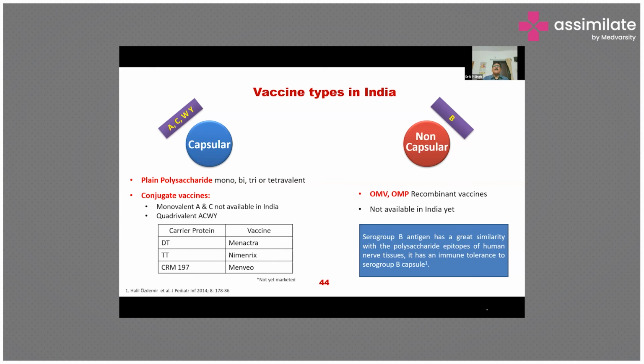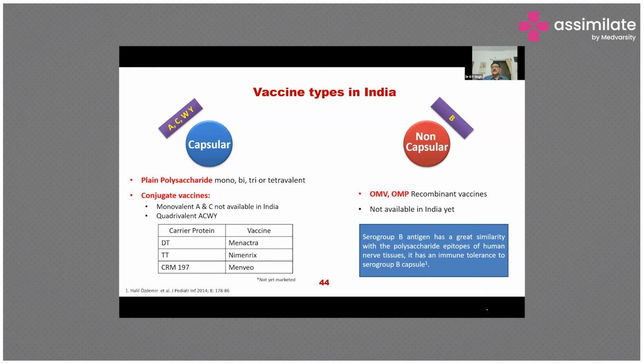One is the monovalent vaccine that is recommended. You can say the schedule is there. It is manufactured in India, but it is not being used in India. So it is being exported to the African countries. It is made by Serum Institute of India. It is a vaccine against serogroup A. Its name is MenAfriVac. So it is only supplied to the African countries.